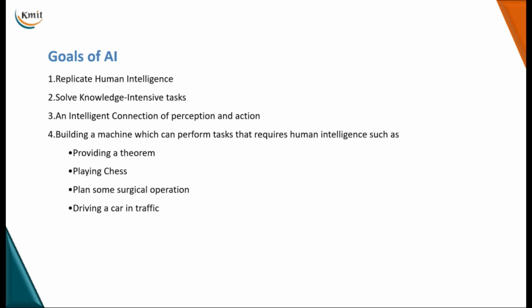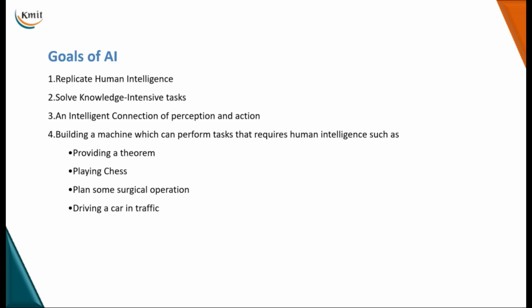Okay. Now, when we talk about goals of AI, we have so many goals. The four goals that I want to concentrate on today: the first one is to replicate human intelligence. Our ultimate goal of AI is to develop systems which replicate human intelligence. And next, solve knowledge intensive tasks: find the complex patterns, understand the data in the complex pattern, and be able to produce good results. And next, an intelligent connection of perception and action. So look at the data, understand it, and take necessary action on it, which is also another goal of AI.